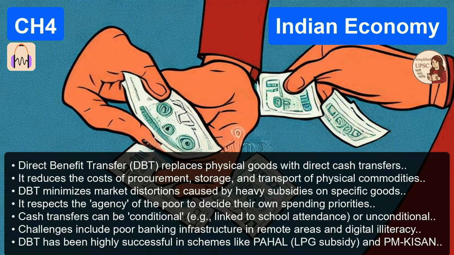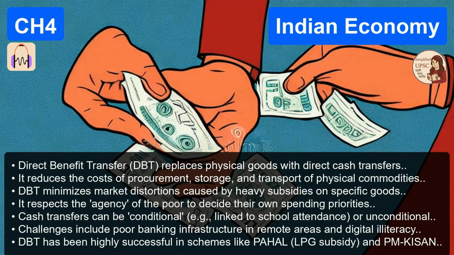And the third? Agency. This is the deepest philosophical point. Traditional welfare is paternalistic. The state says, we know you need wheat, here is wheat. Cash transfers respect the agency of the poor. Because the state doesn't actually know what a specific family needs on a specific Tuesday. Exactly. Maybe this month they have enough food, but they urgently need to buy asthma medication for their child. UBI gives them the cash to make that choice.